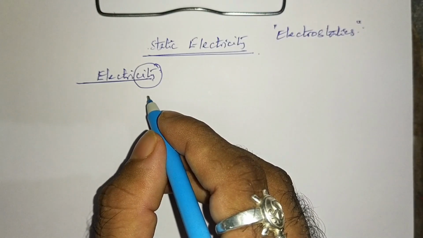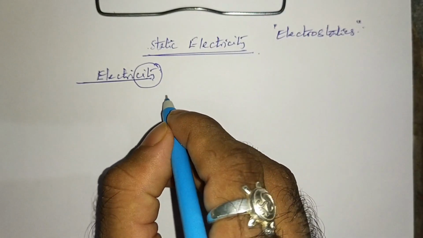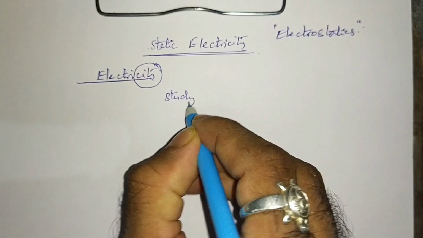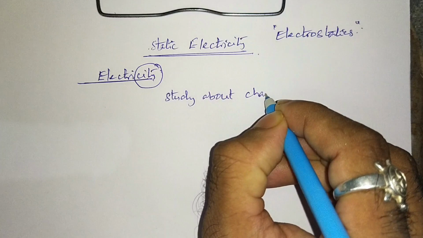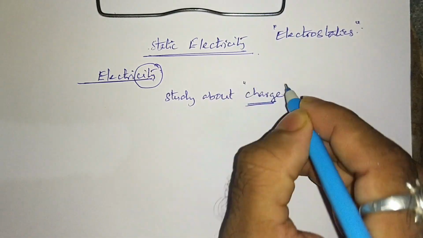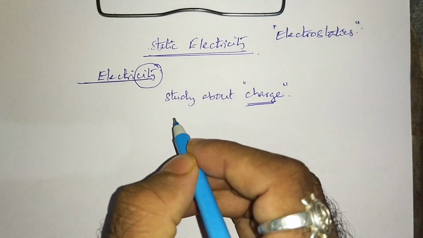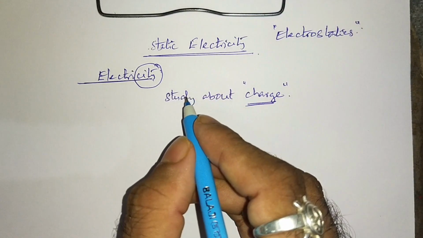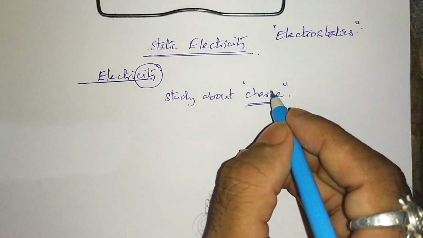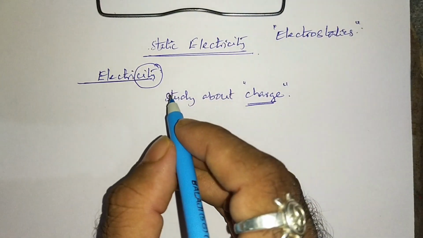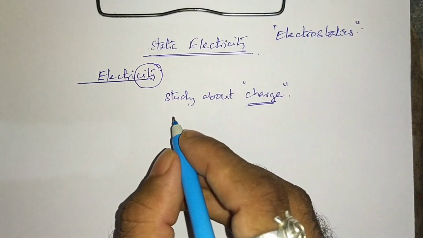So in electricity, what do we study? In electricity we study about a hero called charge. That particular study we simply call electricity. The branch of physics which deals with the study of charge is called electricity. Once again, the branch of physics which deals with the study of charge is known as electricity.